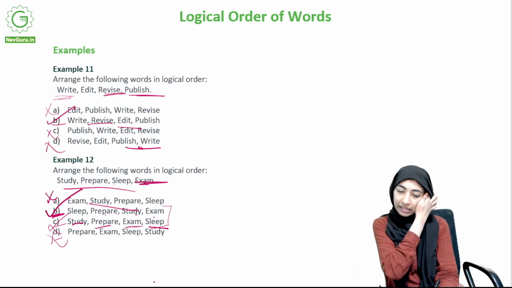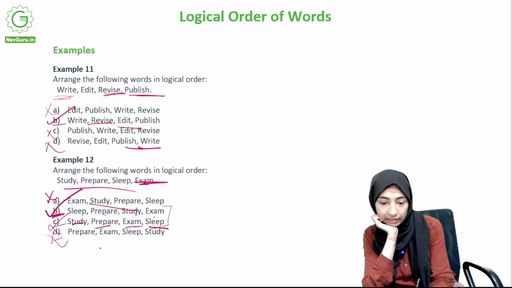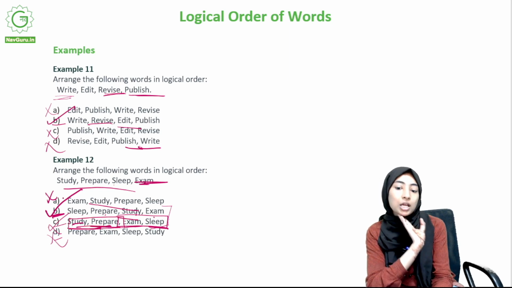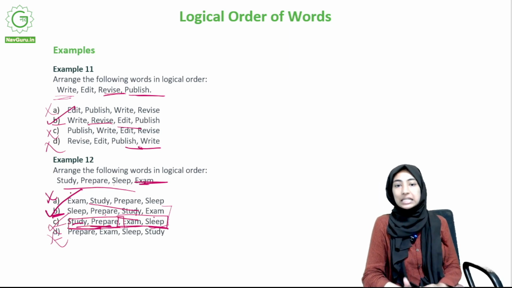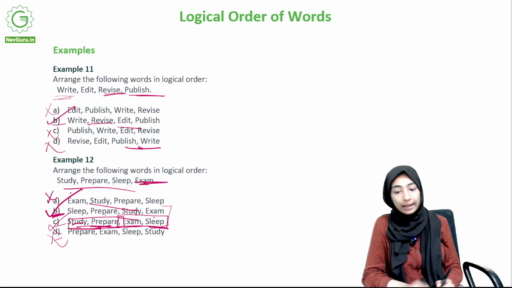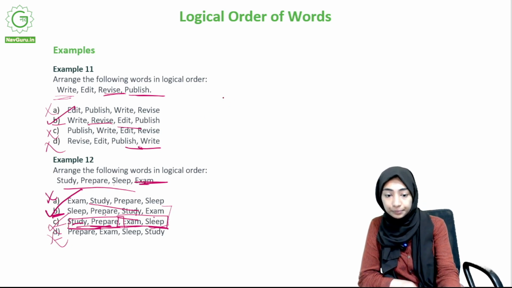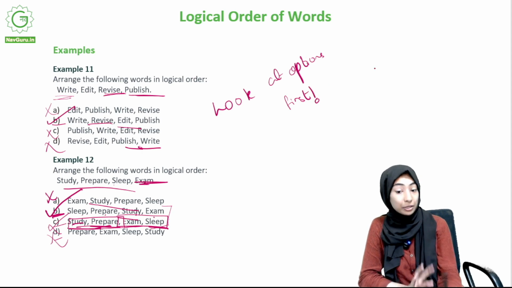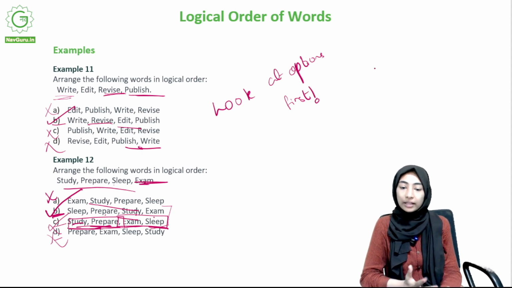As for C, study, prepare, exam, sleep, not really, right? Because sleep coming after exam doesn't really make a lot of sense, and also prepare coming after study. This is the major part. So because of that, it is B. So see, that's the thing about logical order of words questions, which is also why I said when you do questions of this kind, look at the options first itself, because whatever order you have in your head might not even be in the options. So just look at the options first, so you get an idea of what all is there, and then you can solve it that way, right?